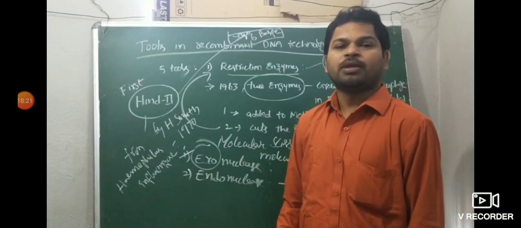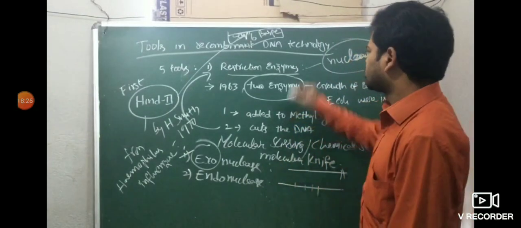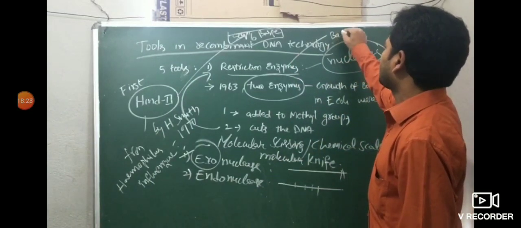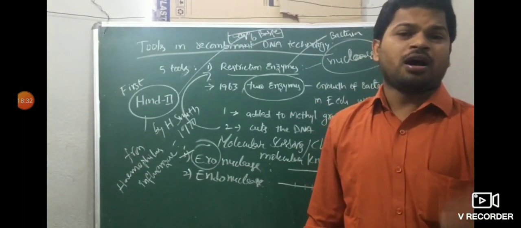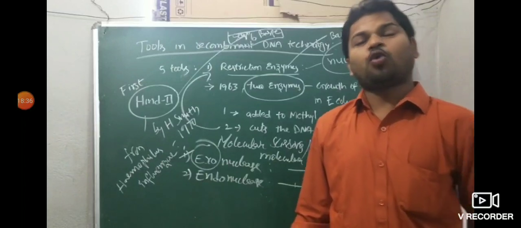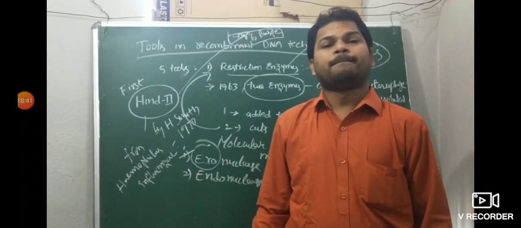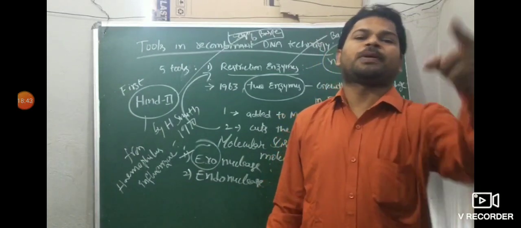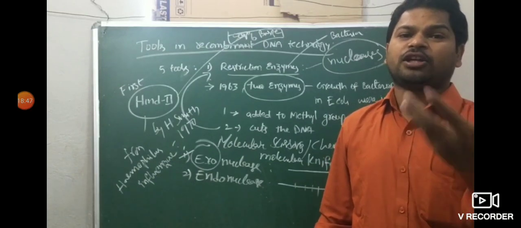So all restriction enzymes are isolated from bacteria only, I mean prokaryotes only. All restriction endonuclease enzymes are isolated from prokaryotes. Here's a question: restriction endonuclease enzymes are isolated from prokaryotes and eukaryotes. The above statement is: A. true, B. false, C. sometimes true, sometimes false, D. neither true nor false.